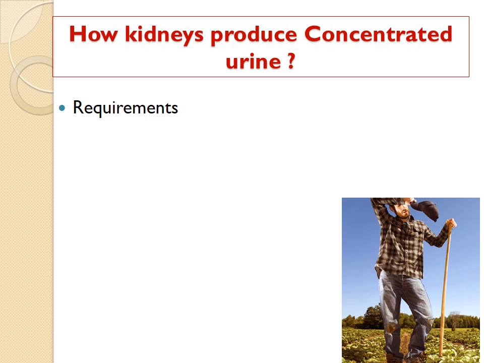So friends, let's continue with the previous session on the topic mechanism of concentration and dilution of the urine. In the previous session we discussed how the kidney will form a dilute urine whenever an excess of water is present in the body or the plasma osmolarity is less. In today's session we have to discuss a very important portion of that topic: how the kidney produces a concentrated urine whenever there is a water deficiency.